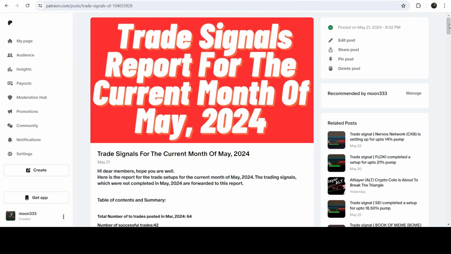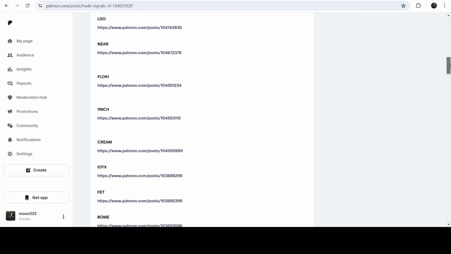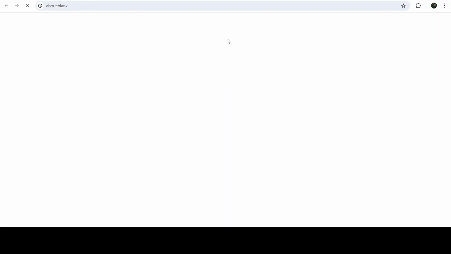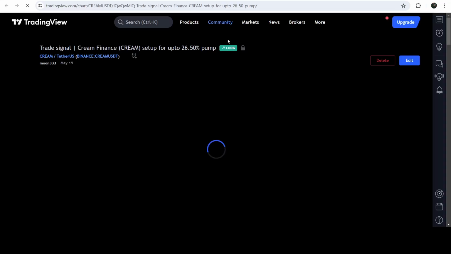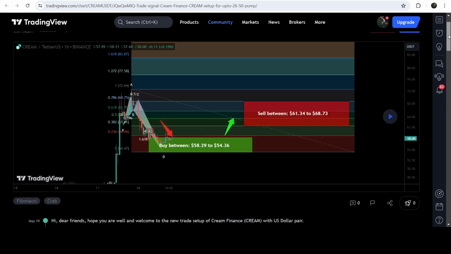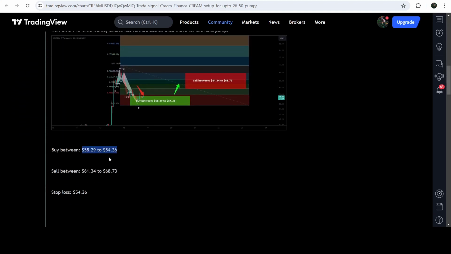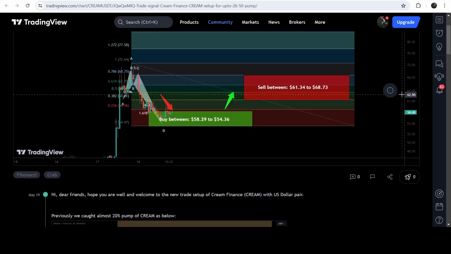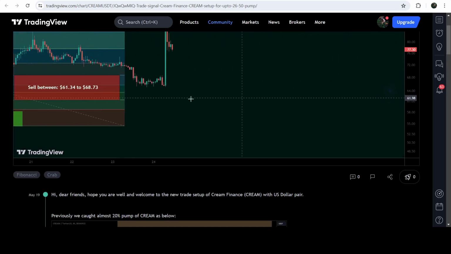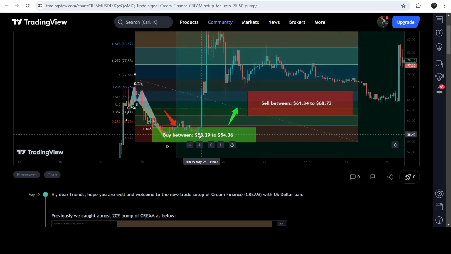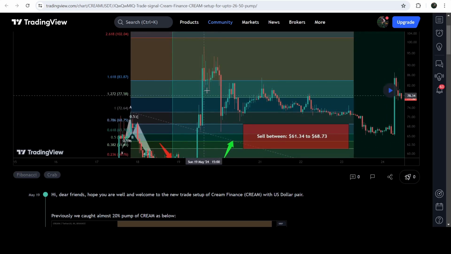You just need to open that report. And if you would like to check or verify any trading signal, like this is the trade signal for Cream Finance, you just need to click on the link for the trade setup and it will take you to the TradingView chart. And on this chart, you can see when I shared this signal, like this trade setup I shared on 9th of May 2024. You can also watch the complete trade setup as well, like this was the buying zone and the sell target zone and stop loss. And in order to see how the price line moved after sharing this signal, you need to click this button. After that, it will show you how the price line moved up from the buying zone and rallied to the sell target zone. You can see first it dropped down again inside this buying zone. Then we had a very massive rally.